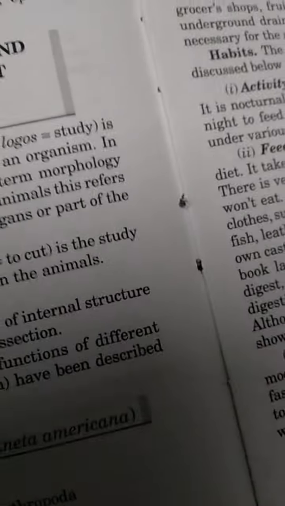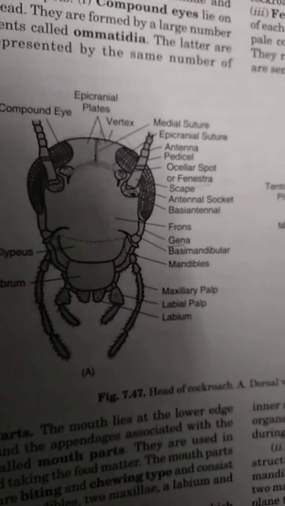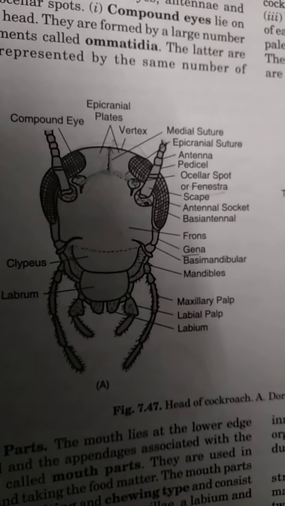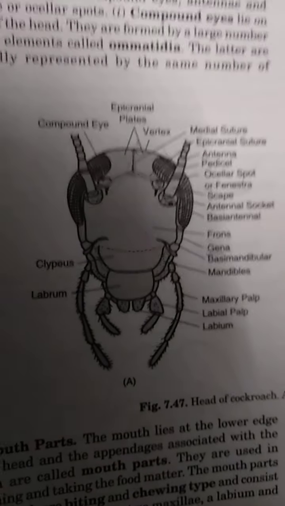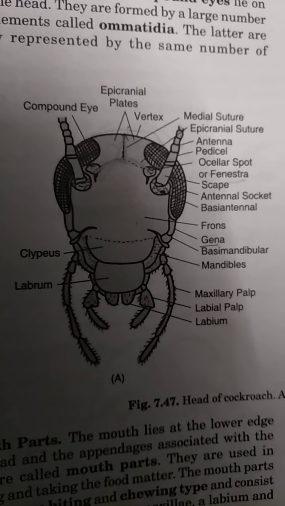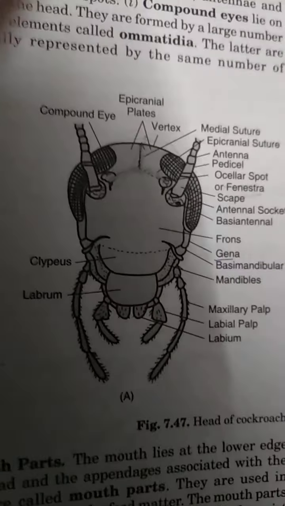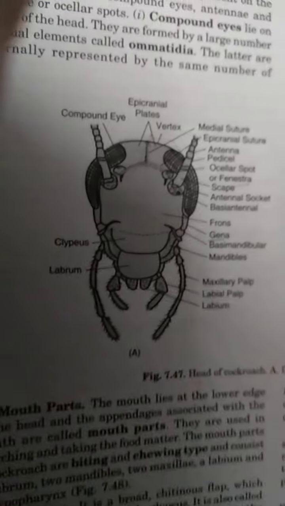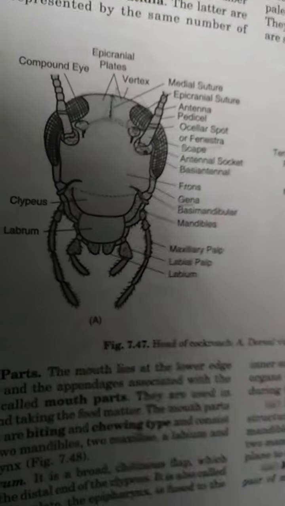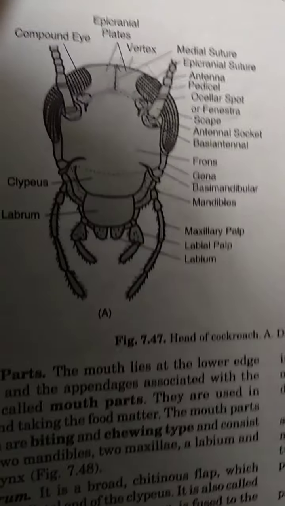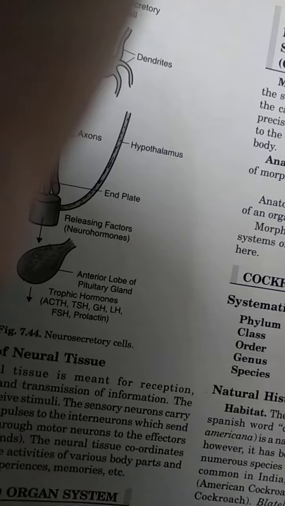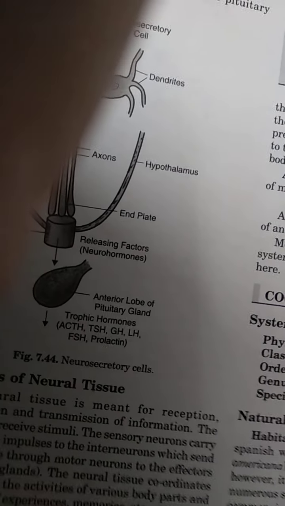Now let us explain the head region of cockroach. As I told you, the body of cockroach is divided into 3 major parts: head, thorax and abdomen. Now it's an arthropod, so they have jointed legs. Now let us see a close view of the head of the cockroach. The head is prognathous. Prognathous means it lies at right angle to the long axis. And this is the head region.